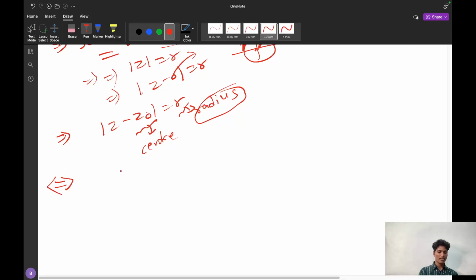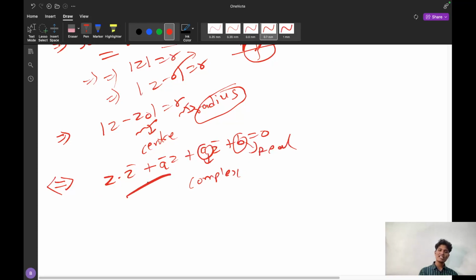Next, the new circle equation which you have to remember is z into z bar plus a bar z plus a z bar plus b is equal to 0. Here a is complex and b is real. From this equation, how can you calculate the center?